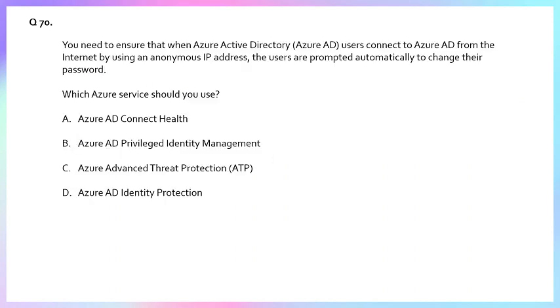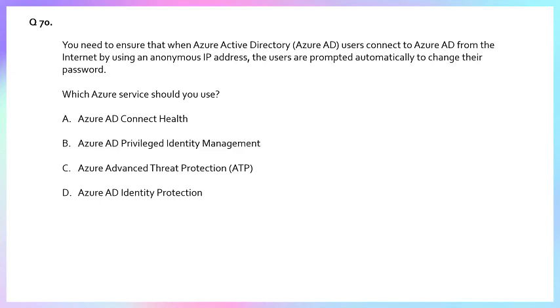Question number 70. You need to ensure that when an Azure Active Directory, that is Azure AD, user connects to Azure AD from the internet by using an anonymous IP address, the user is prompted automatically to change their password. Which Azure service should you use? A. Azure AD Connect Health, B. Azure AD Privileged Identity Management, C. Azure Advanced Threat Protection, D. Azure AD Identity Protection. So, the correct answer is Azure AD Identity Protection.